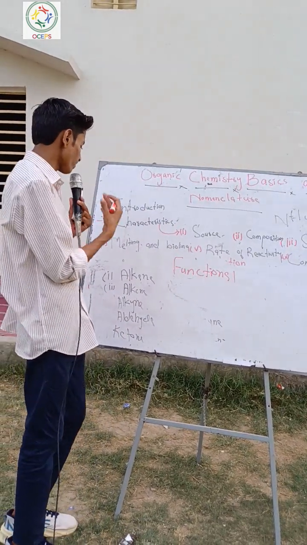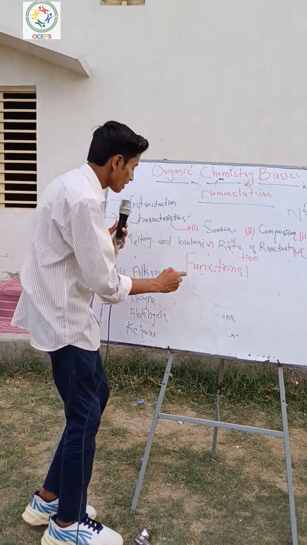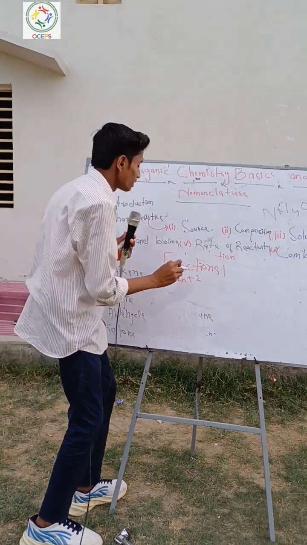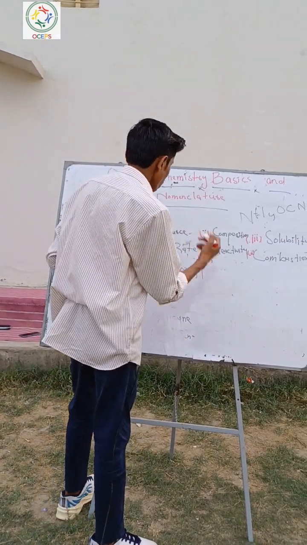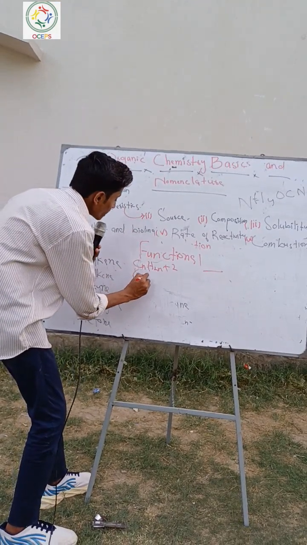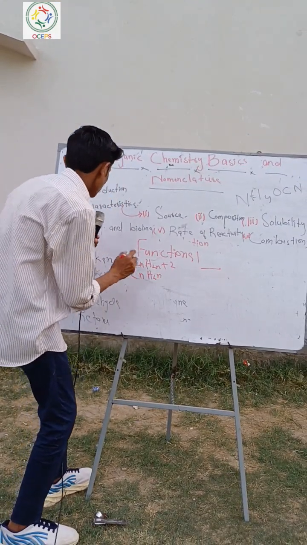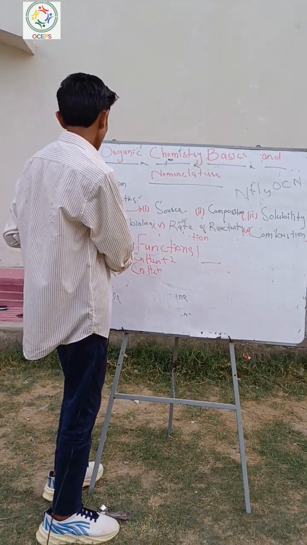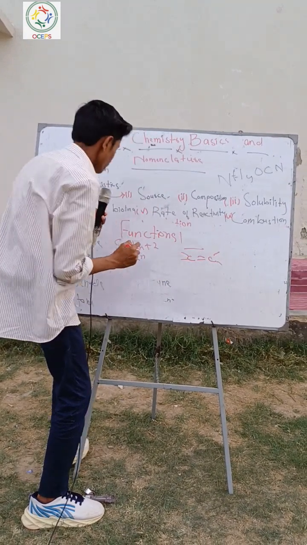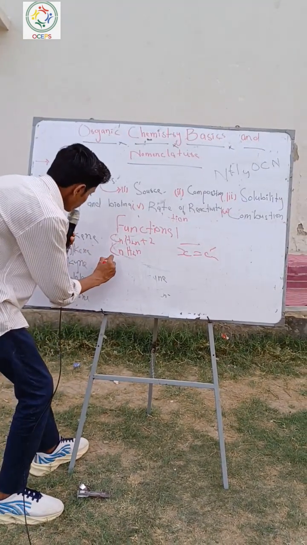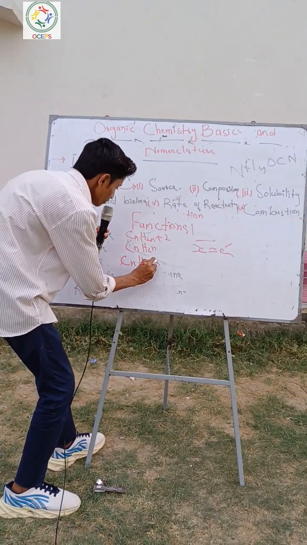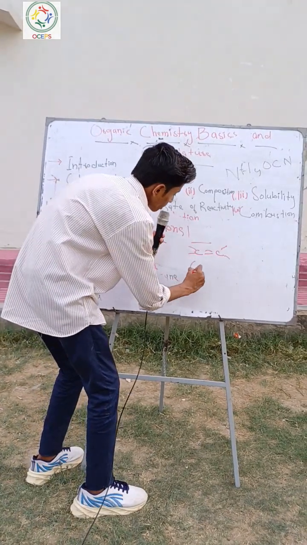Here I'm showing five functional groups. Alkane, with formula CnH2n+2, is shown with a single line. Alkene, with formula CnH2n, is shown with a double line. Alkyne, with formula CnH2n-2, is shown with a triple line.